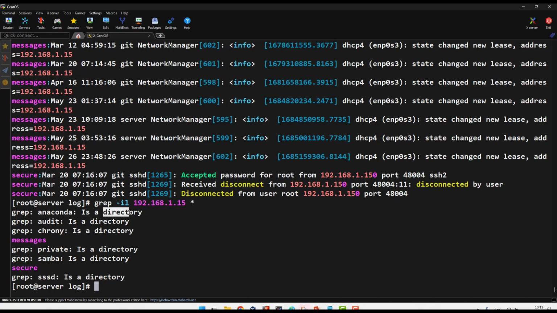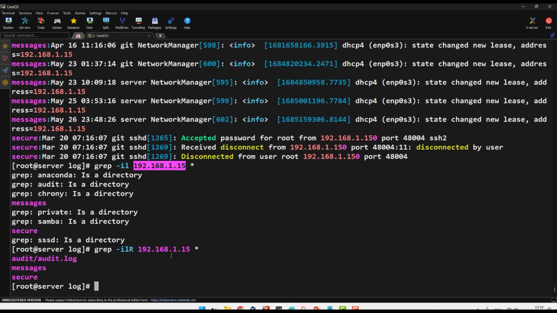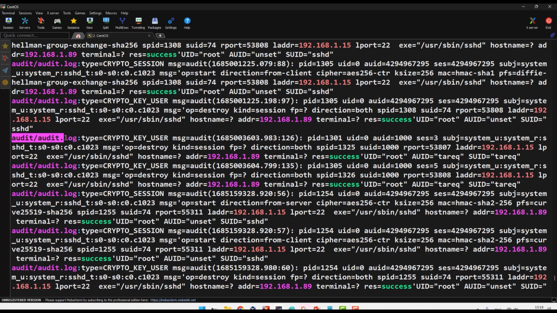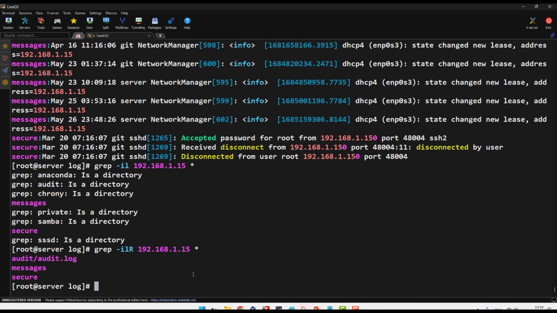But for me, I want to search inside this directory to see if I have this IP also. So I place -r. You can put -r anywhere, in the back or front. Now it searched inside all directories and found only one file inside the editor directory or folder. Inside this editor directory is one file called editor.log. My IP is inside. If you see here, the first one, all the IPs are inside this editor.log file. So grep is a very, very powerful search.